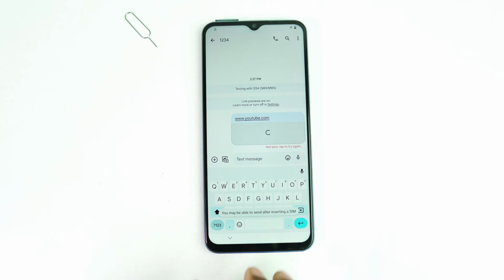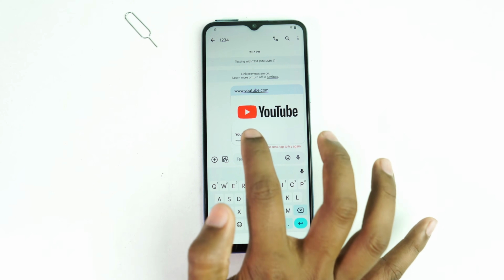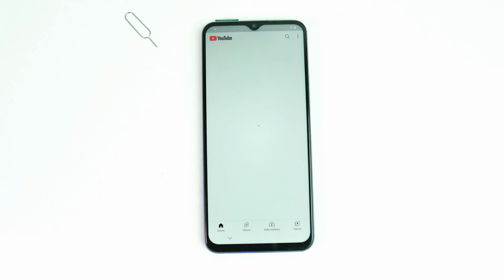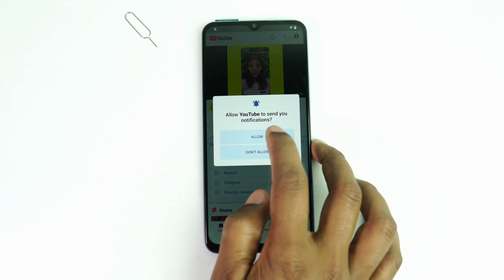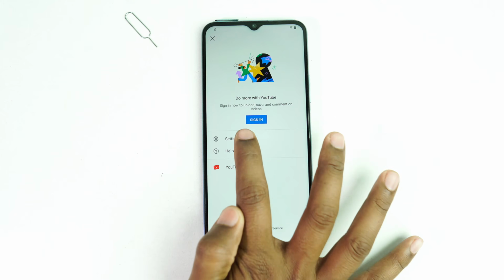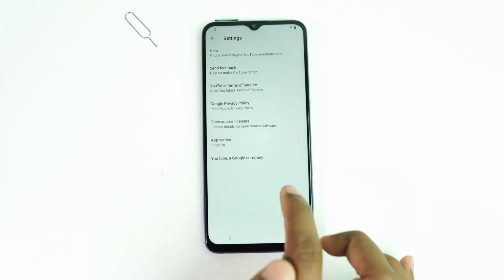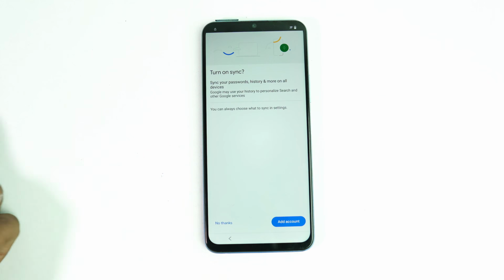All right, okay, now the YouTube app will open. Don't allow, click this icon, go to settings, about, YouTube terms of service, accept, no thanks.